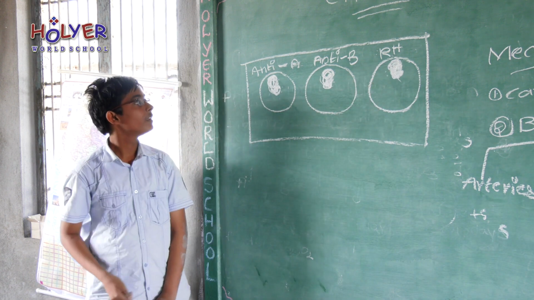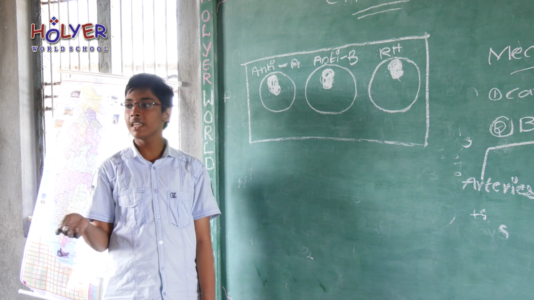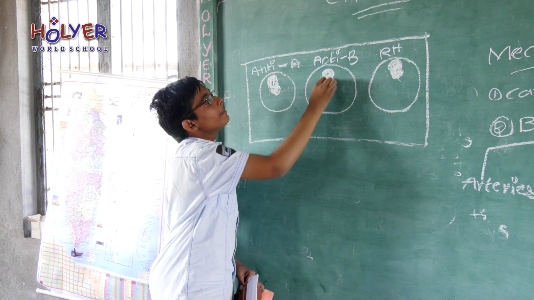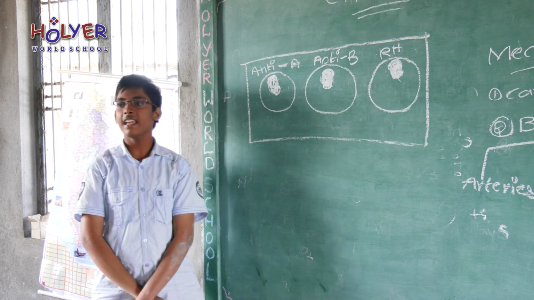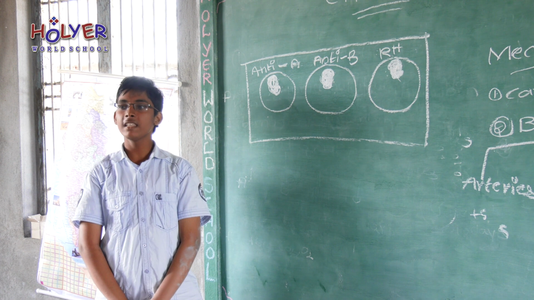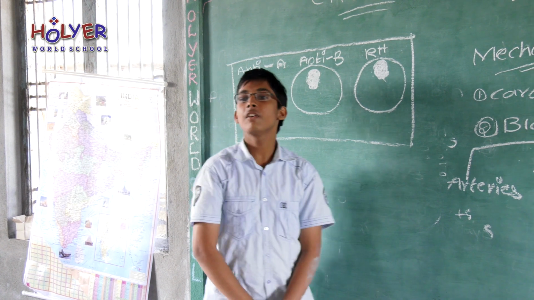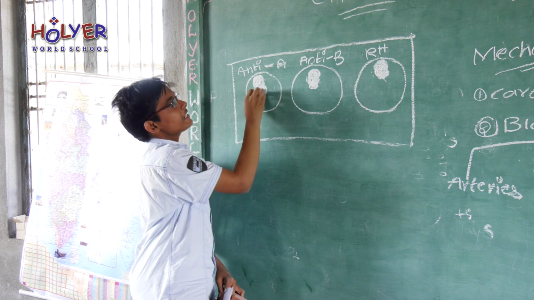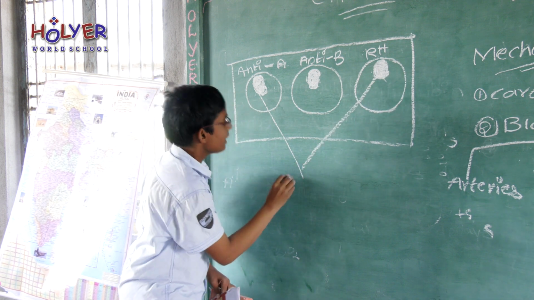Now observe. In the first circle, if it is clotted, then your blood group is A. If the second circle is clotted, then your blood group is B. If both circles are clotted, then your blood group is AB. If there is no clotting, then your blood group is O. If RH is clotted, then your blood group is positive. If A is clotted and RH is clotted, then your blood group is A positive.